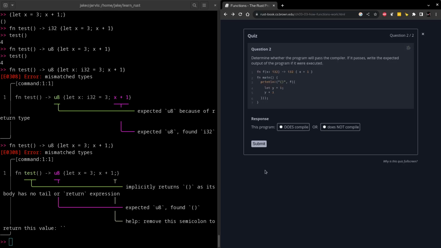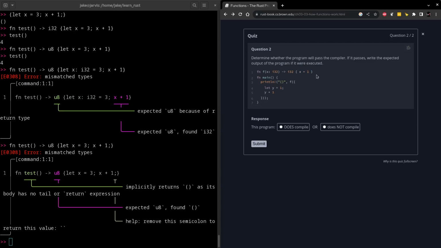Then for question 2, we have to determine if this program will pass the compiler. And if it does, we have to determine the expected output if it were to be executed. So it defines 2 functions. The first being x, which takes in a signed 32-bit integer and returns a signed 32-bit integer by returning that number plus 1. It doesn't end in a semicolon, so we know that it is an expression